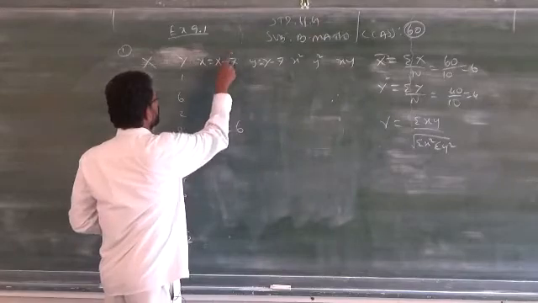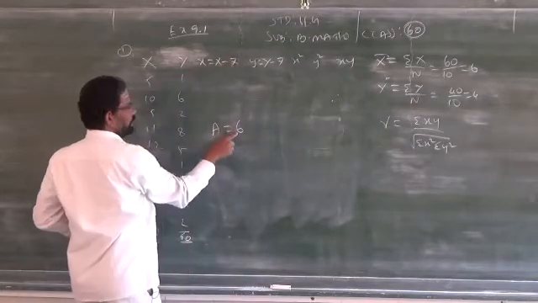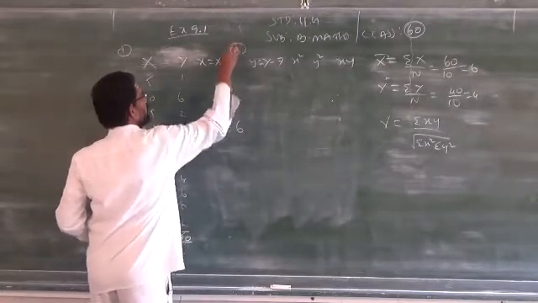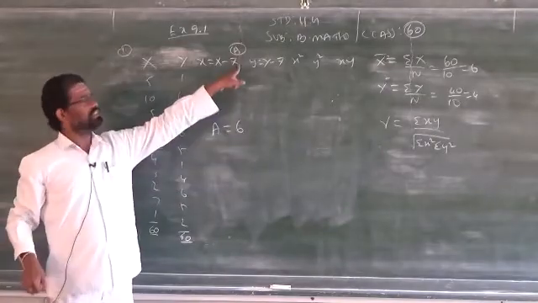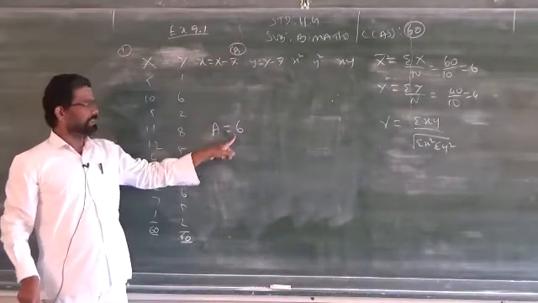Same method, but in the place of x bar you have to write the assumed mean. So in the place of a you have to write 6.